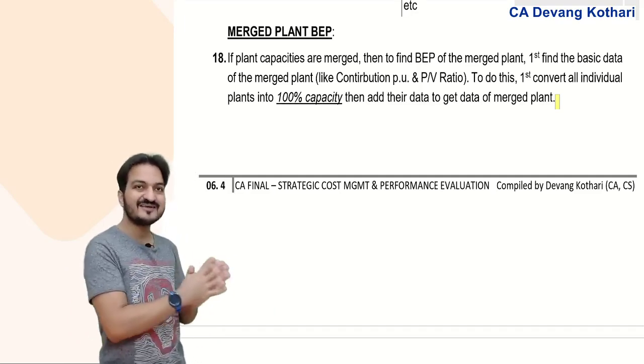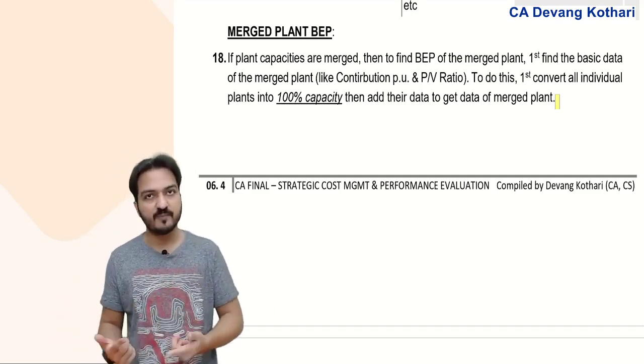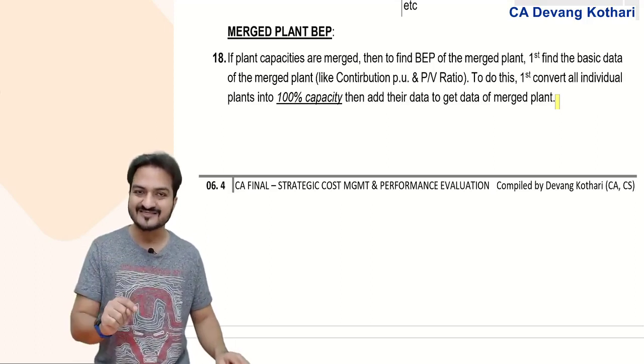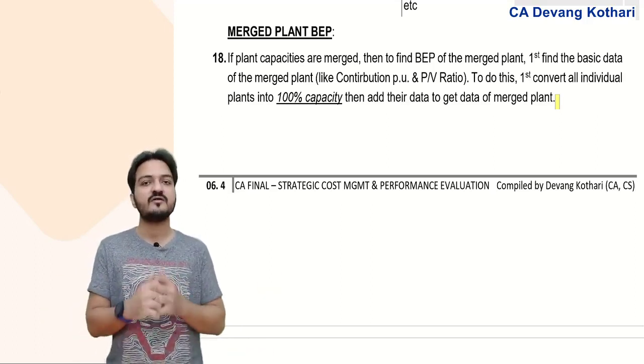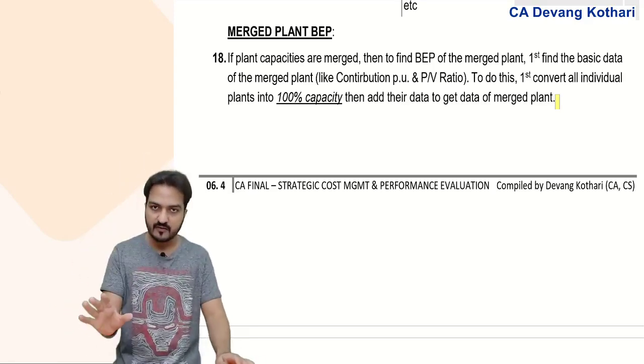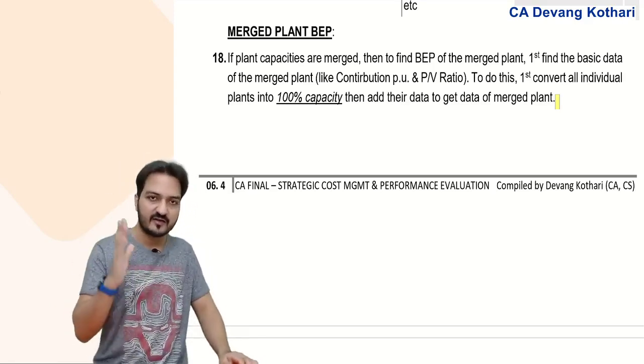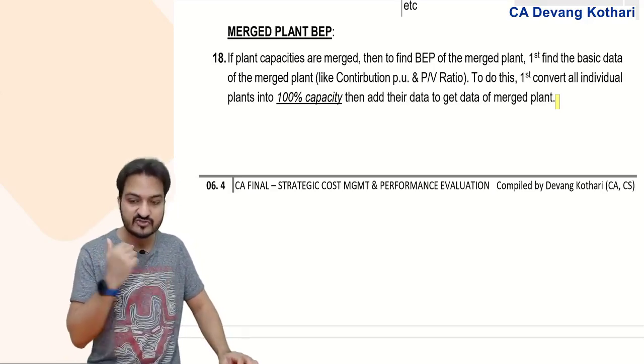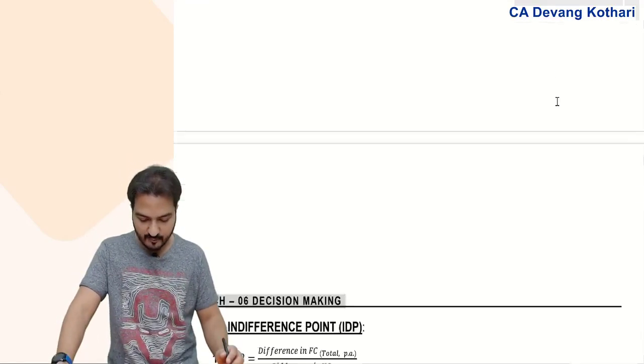So first you convert each individual plant into 100% capacity, then add their data to get the data of the merged plant. Now that you have the data about the merged plant, you can calculate anything from that data now. Done. That was your merged plant break-even point.